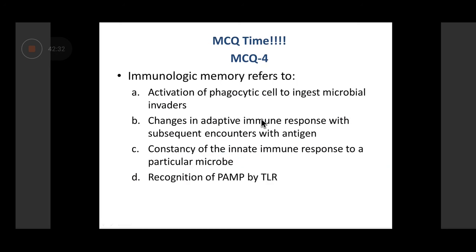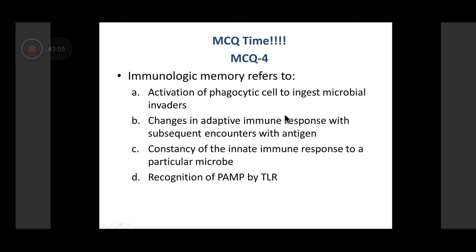Probably you would have understood now. Immunological memory refers to activation of phagocytic cells to ingest microbial invaders, changes in adaptive immune response with subsequent encounters with antigen, constancy of the innate immune response to a particular microbe, recognition of pathogen-associated molecular patterns by TLRs. So what is memory? We have discussed, is memory a part of the innate or acquired immune response? Any answers coming in? Is it part of the innate or acquired immune response?